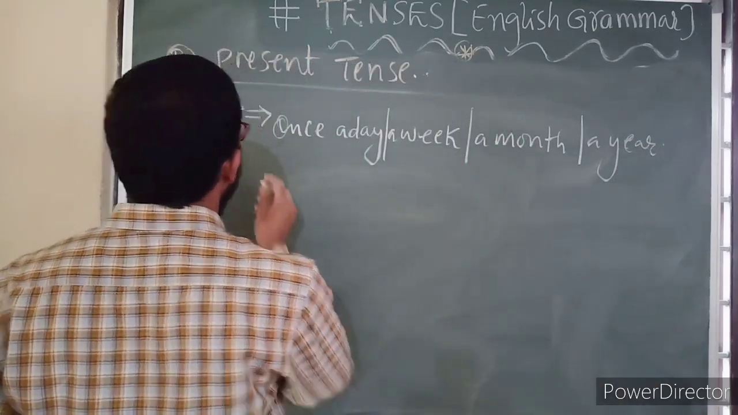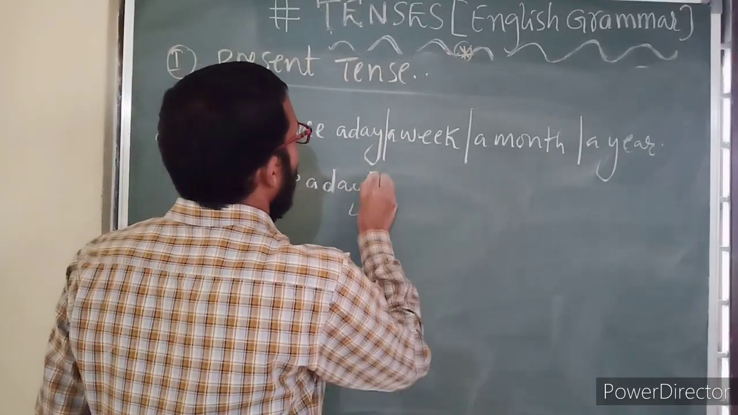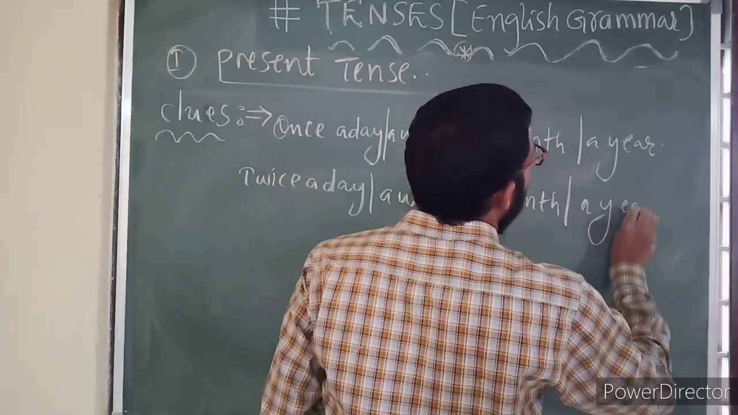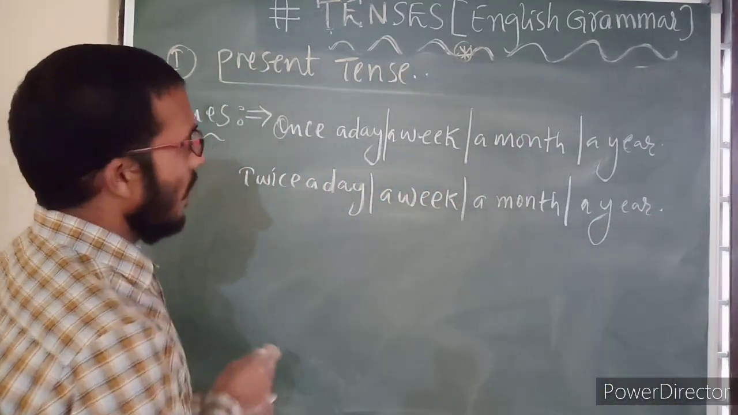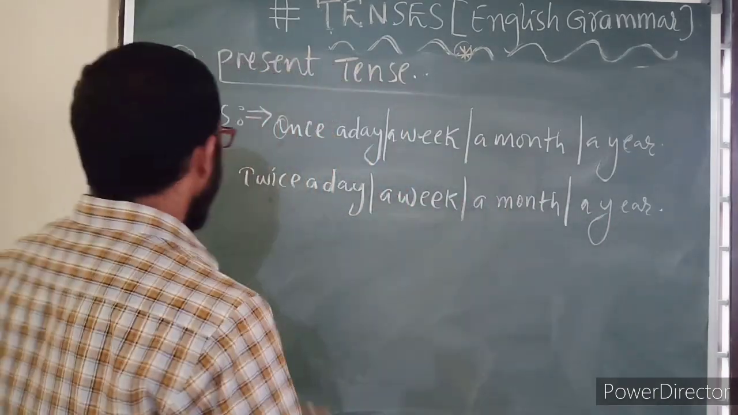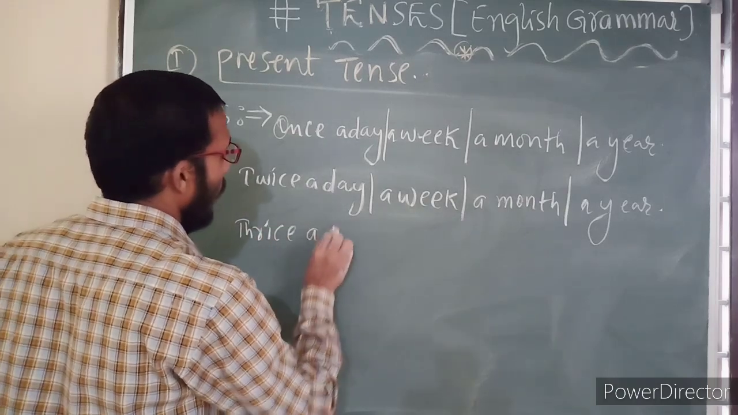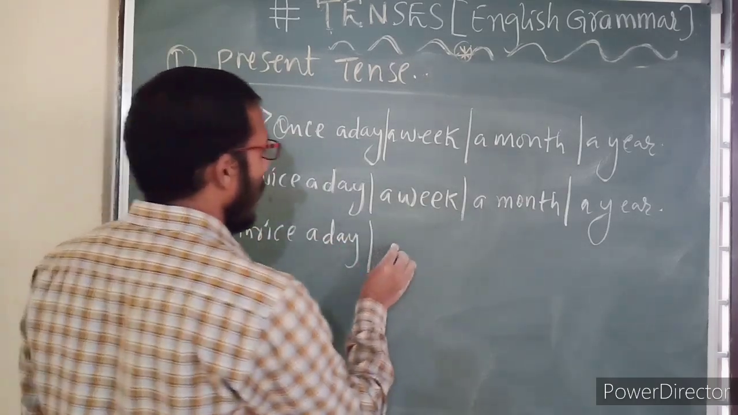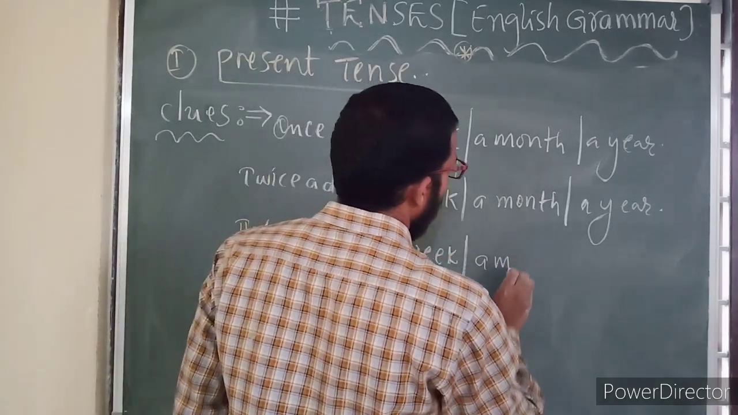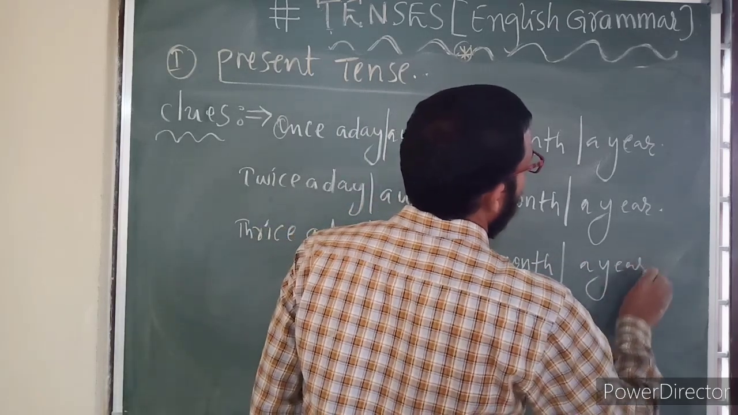Now, see here, twice a day, twice a week, twice a month, twice a year. Now, the word thrice can also be used. Thrice a day, thrice a week, thrice a month, thrice a year.